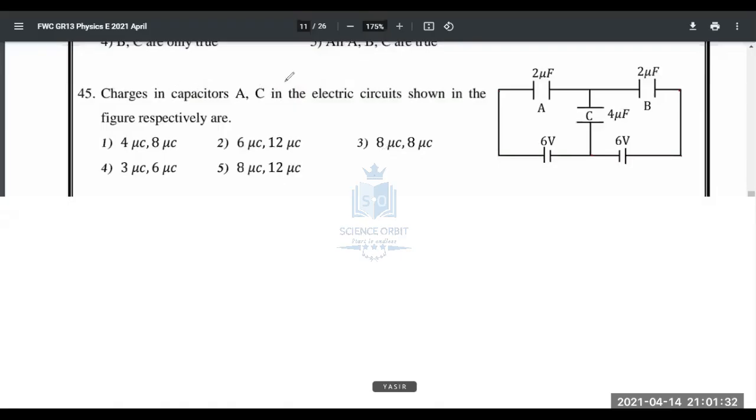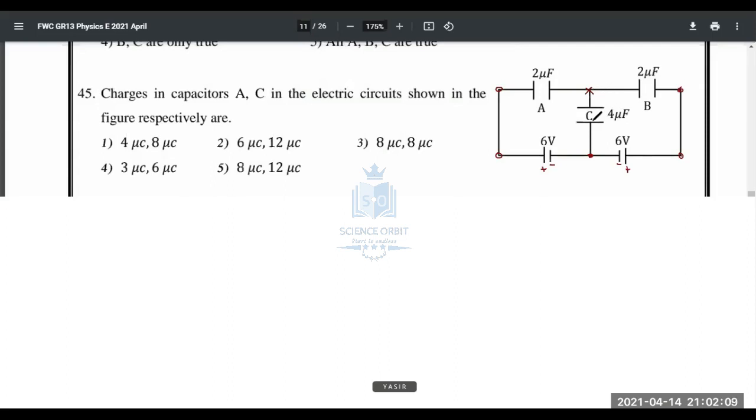Charges in capacitors A, C in the electric circuit shown in the figure respectively are. So we have to focus on these two capacitors. But when you look at this diagram, it's a symmetric diagram, isn't it, people? Look at the center one, C is there, 4 microfarad, and this 2 microfarad and this 2 microfarad. Look at this point. This point is connected to the negative terminal of the 6-volt battery. And this point and this point are the same. Similar here also. It's symmetrical, so this point is common.